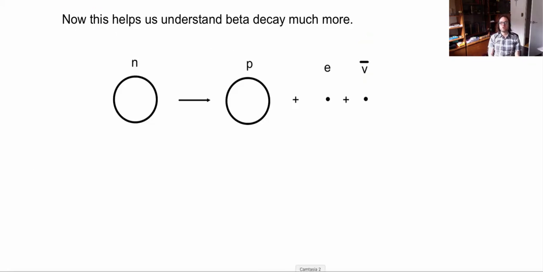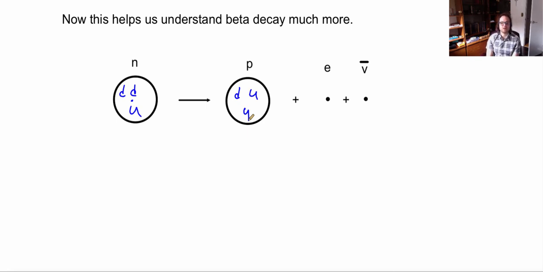Believe it or not, quarks help us understand beta decay a lot more. Let's first look at a beta negative decay, where a neutron turns into a proton. Here, a neutron has two down quarks and an up quark. One of these down quarks is going to change into an up quark to become a proton. So now we're going to have a down, up, up.